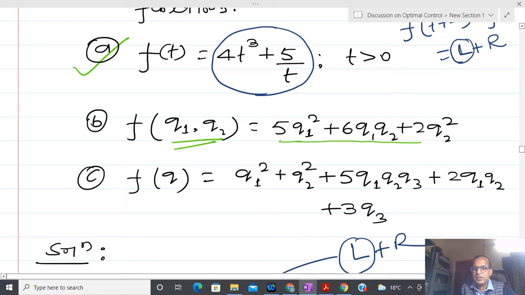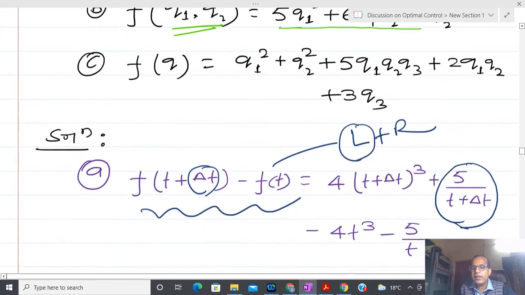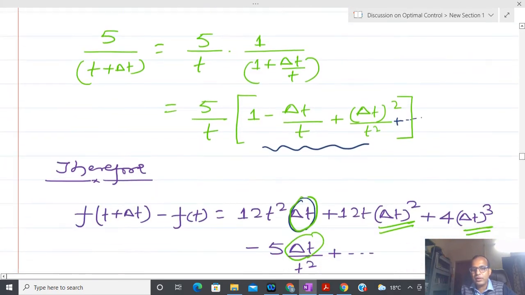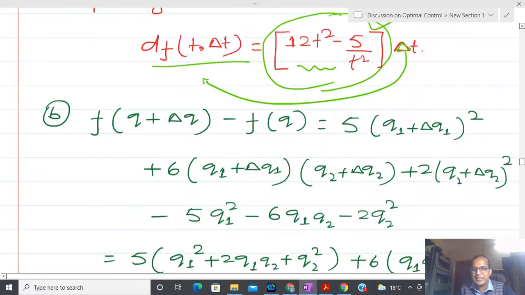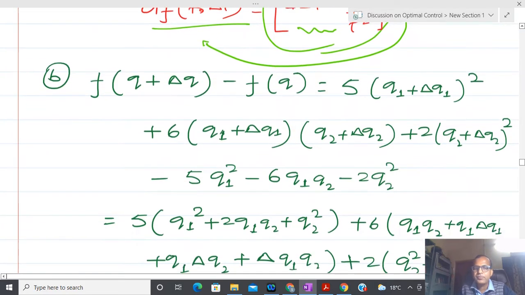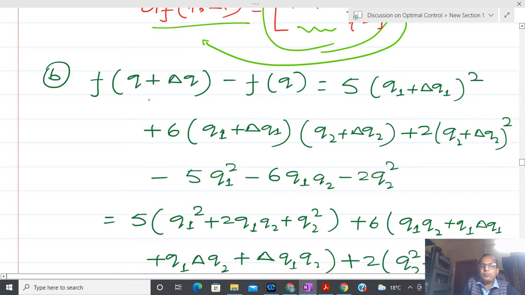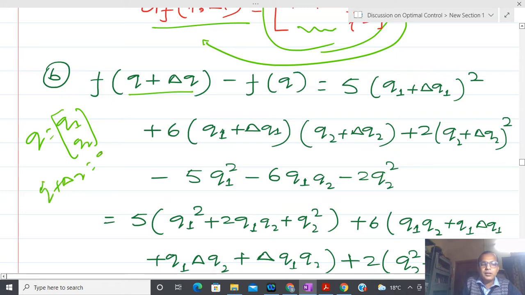Sure. So try to see it. Whichever way Bhavita has explained, the same way we are going to proceed. Here, whenever I write q, it means that q is nothing but (q1, q2). So q plus Δq is nothing but q1 plus Δq1 and q2 plus Δq2.